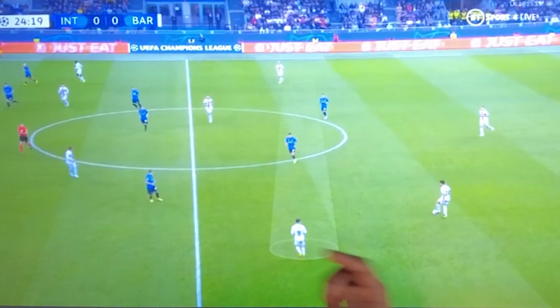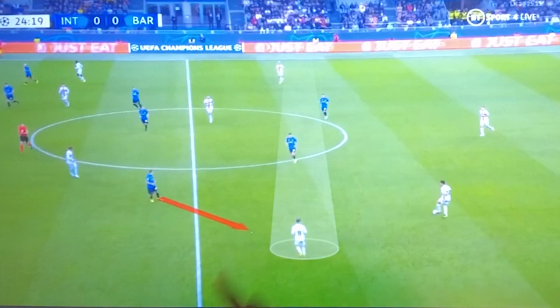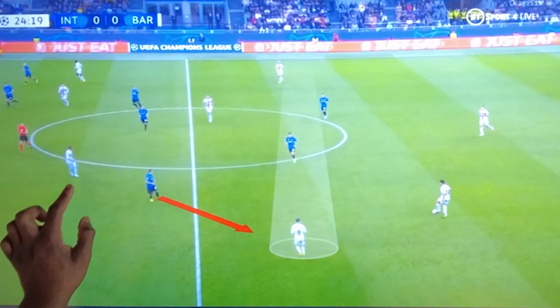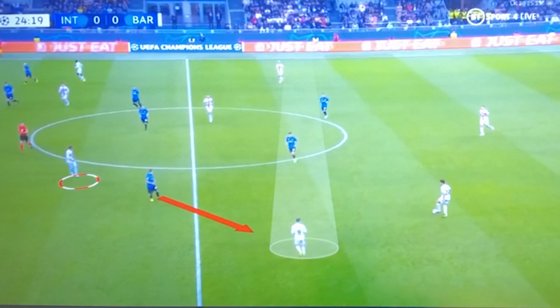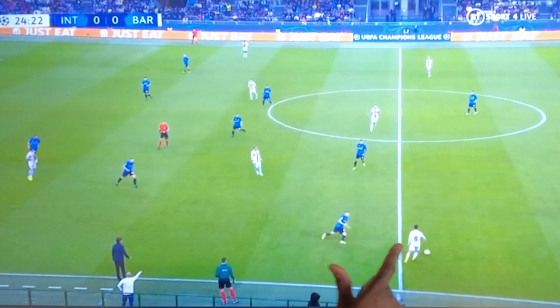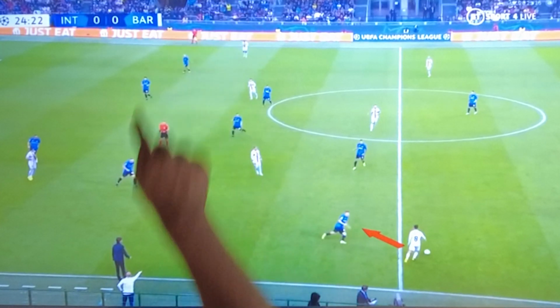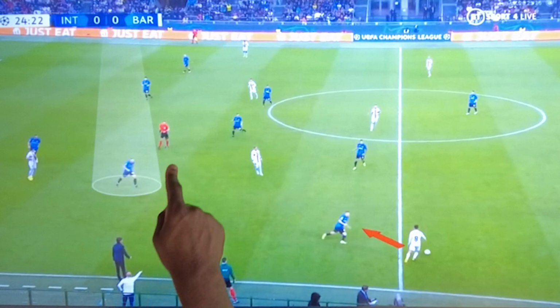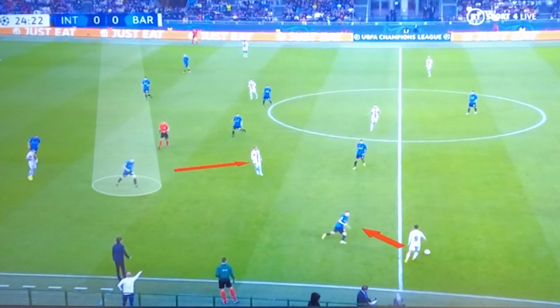So here we see that Pedri has come wider, potentially drawing Barella to him, whilst Rafinha has taken this opportunity to move even more central. But we can see that Barella is still conscious of the passing lane and looking to cut it off. But at the same time, the centre-back is already ready to press Rafinha if the ball does come into him, because he knows he has the safety of the extra centre-back being able to cover Lewandowski.